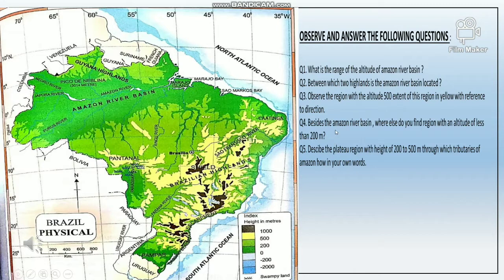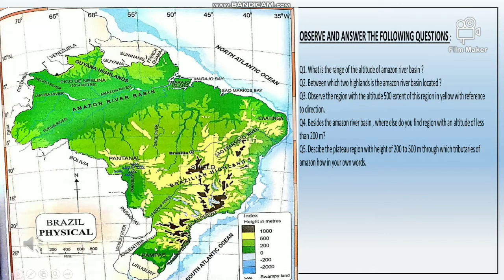Next question. What do the isolated regions shown in yellow indicate? The isolated regions shown in yellow indicate Brazilian highlands. Besides the Amazon river basin, where else do you find regions with an altitude of less than 200 meters? Besides the Amazon river basin, we find regions with an altitude of less than 200 meters at the Paraguay river basin and the southern region of Pampas.